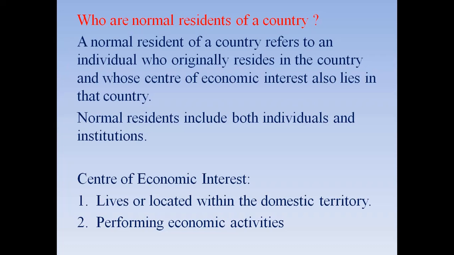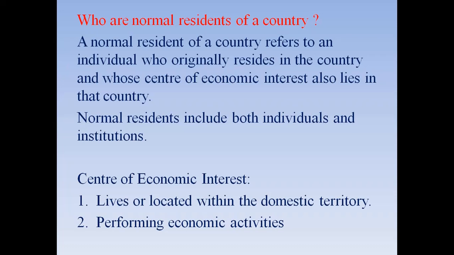But there are other things also, like some people from foreign countries come here and stay here for at least 2 or 3 years, and they can also be regarded as residents of our country. There are certain things about that, but let us not go into it. Let us just assume that we are the normal citizens of a particular country, say India. Now, the normal resident can be both individuals as well as institutions.